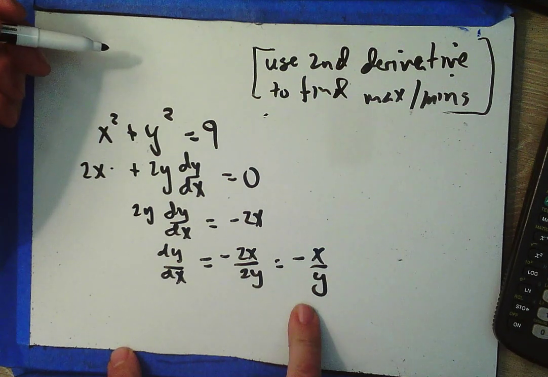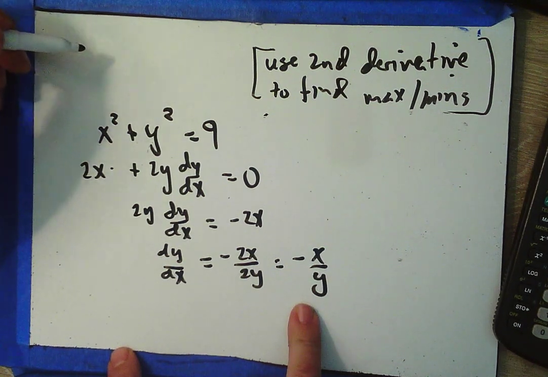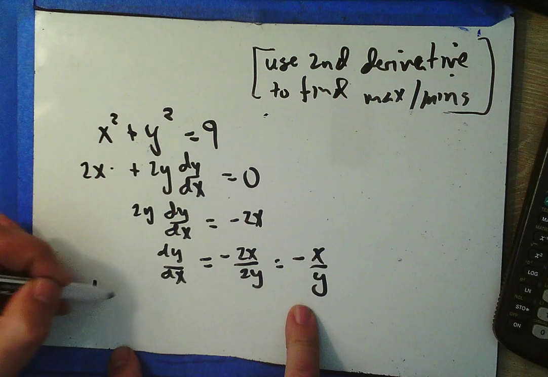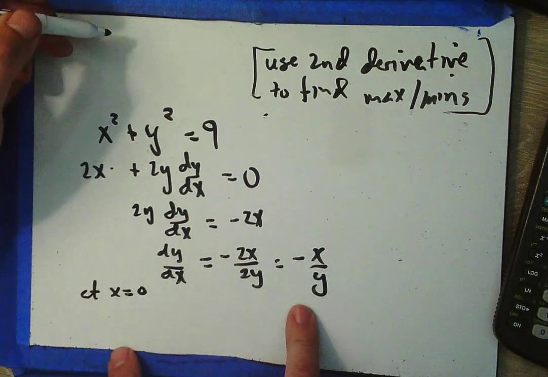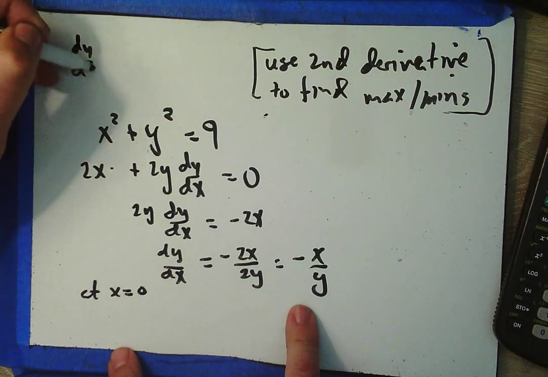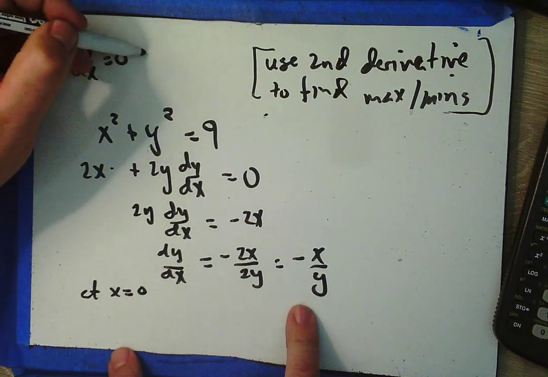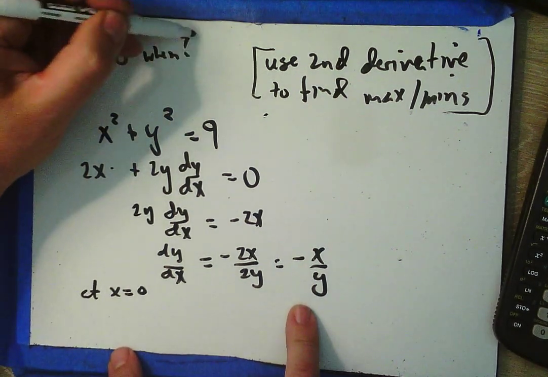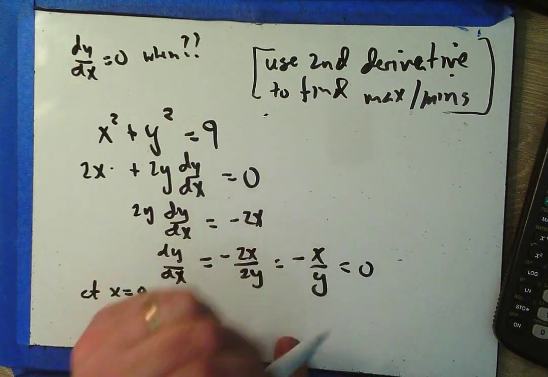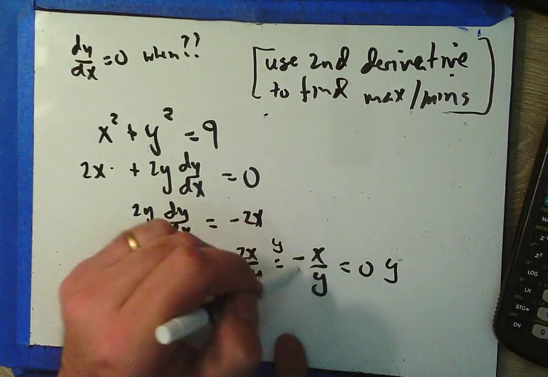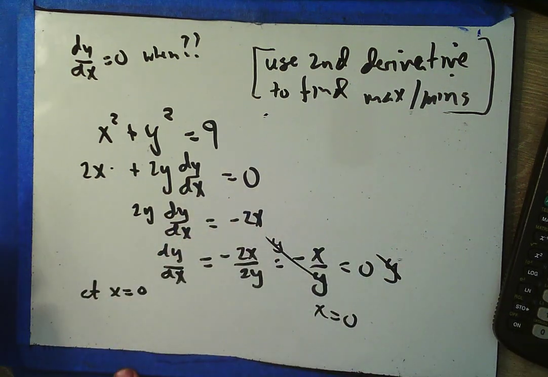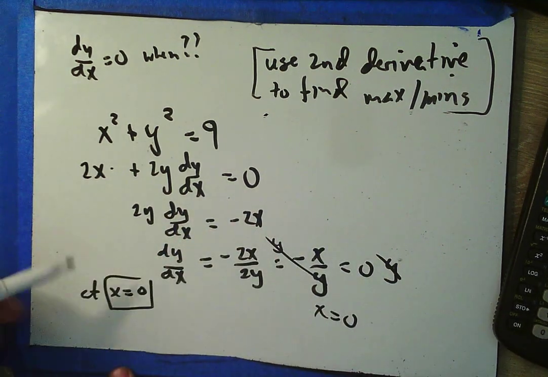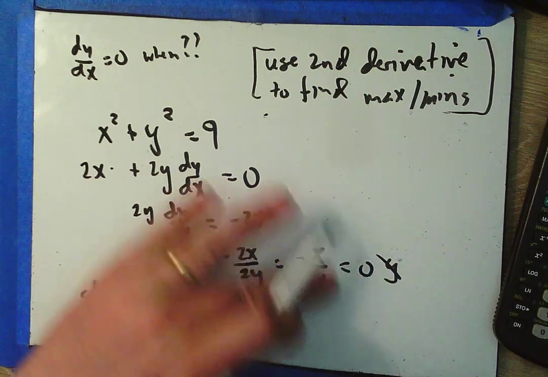I can figure out some critical points at x equals 0, right? Because dy/dx equals 0 when, let's set this equal to 0 and multiply both sides by y, we get negative x equals 0, and so x equals 0. So I know I have a critical point at x equals 0.